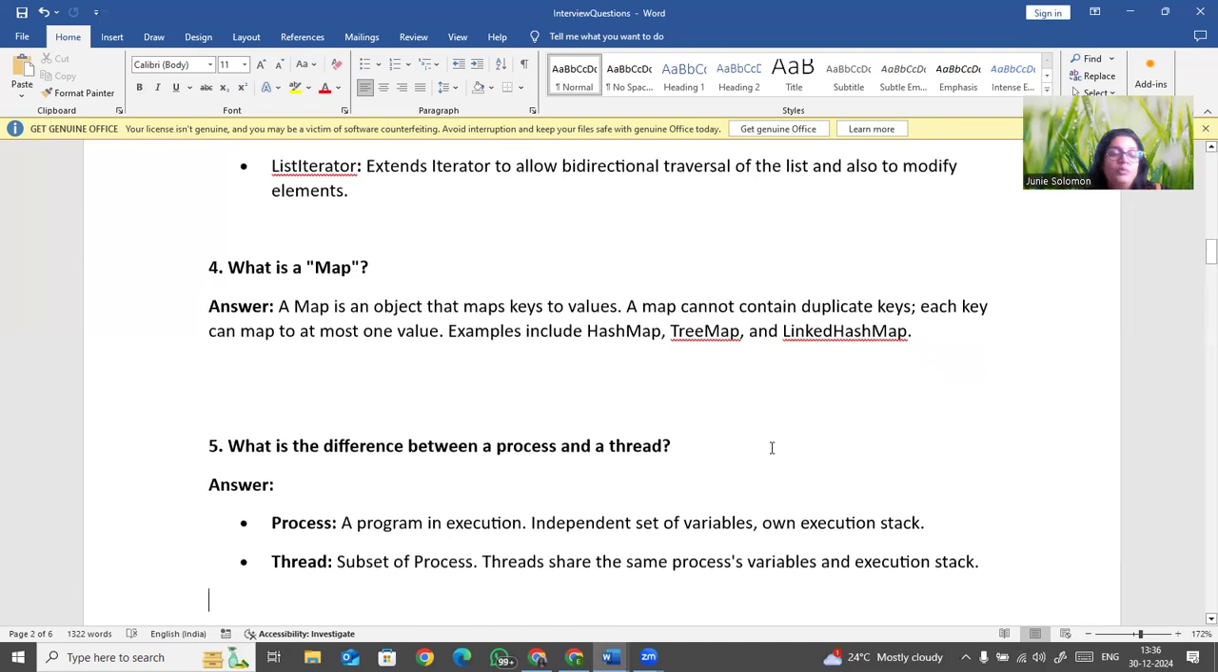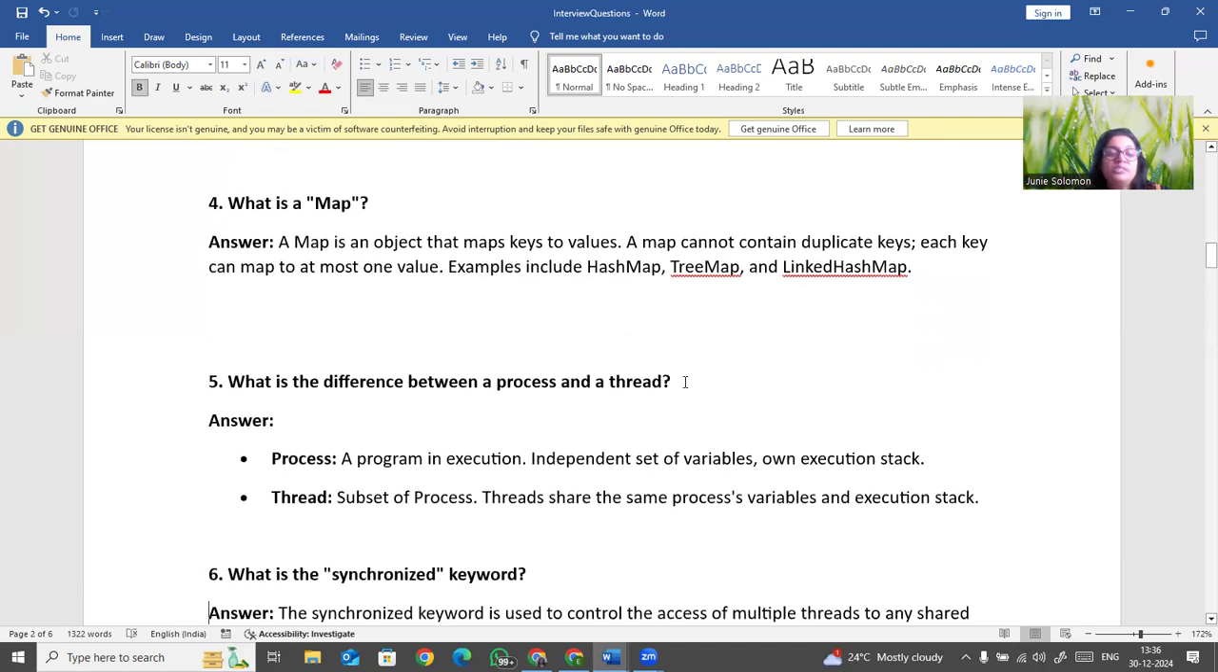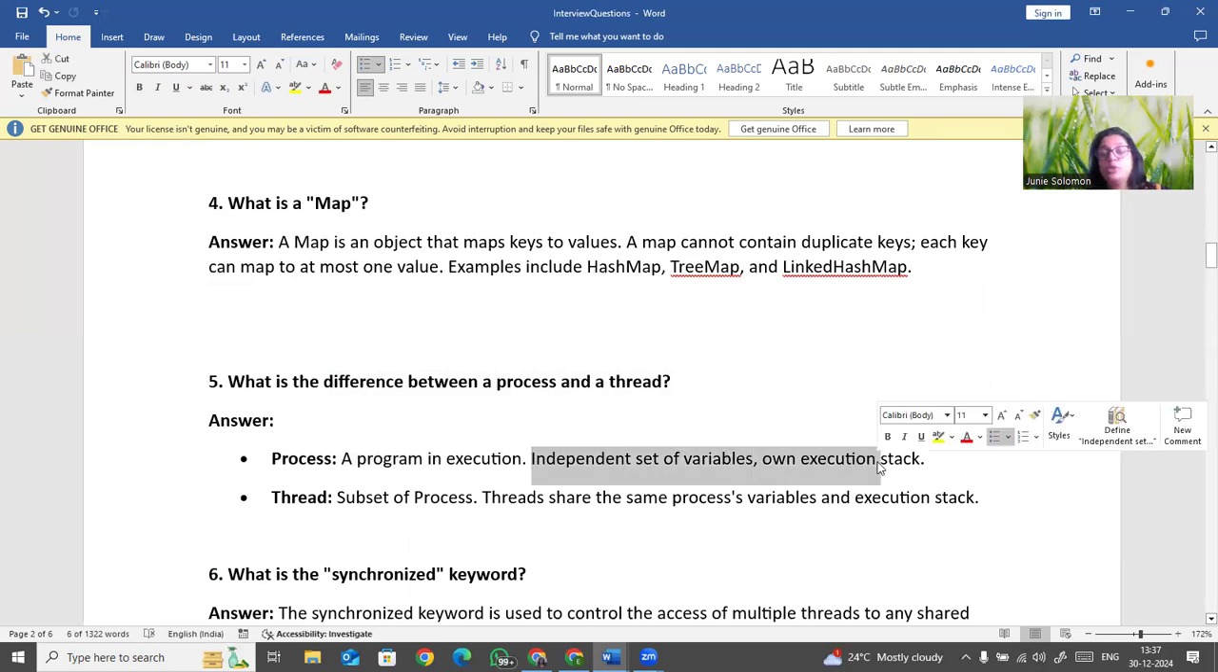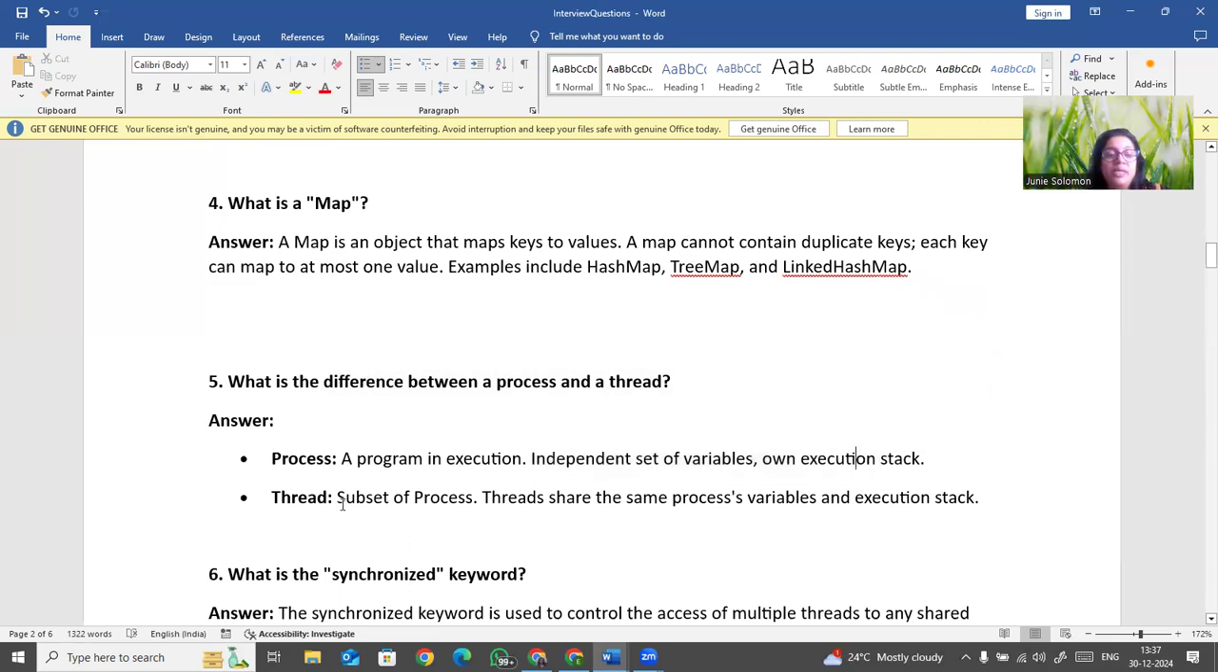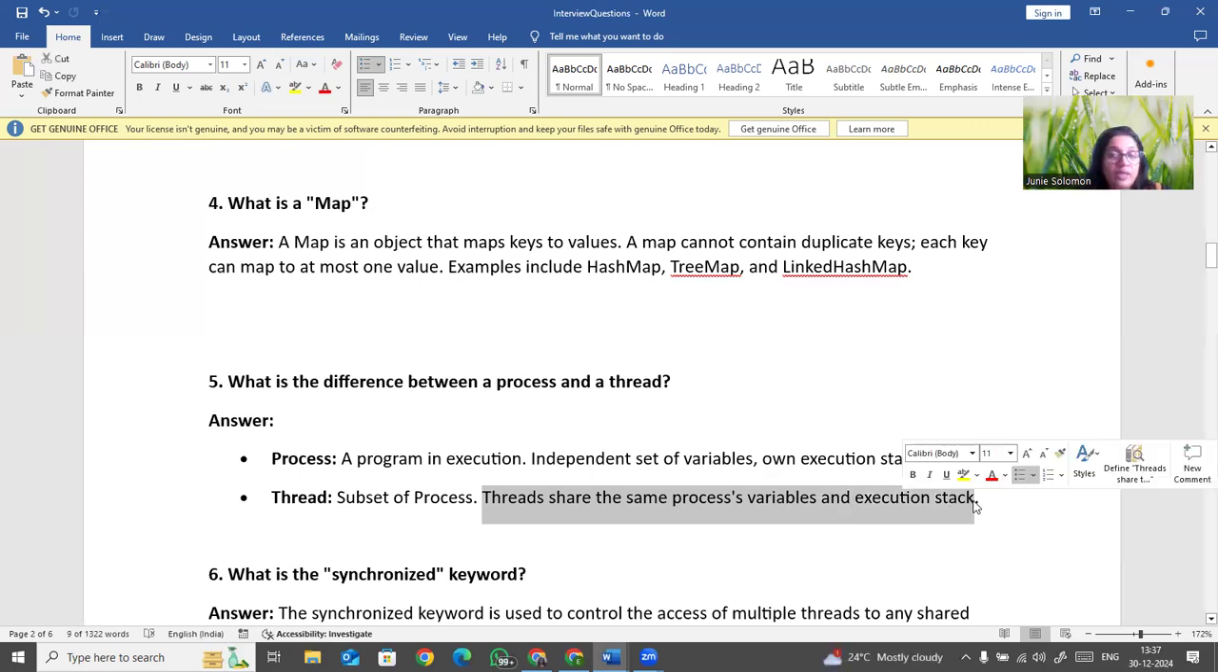Okay, so next is, what is the difference between a process and a thread? A process is an execution, it's doing something. It has an independent set of variables and executes its own task. A thread is a subset of a process, and that's very important. Threads share the same process variables. So a process has certain variables that will be shared by the threads. That you need to point out.